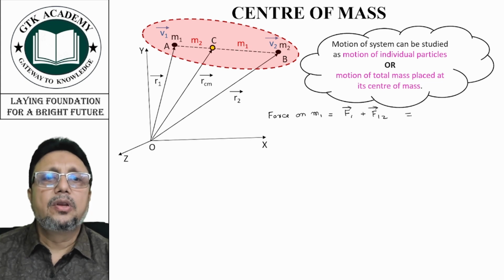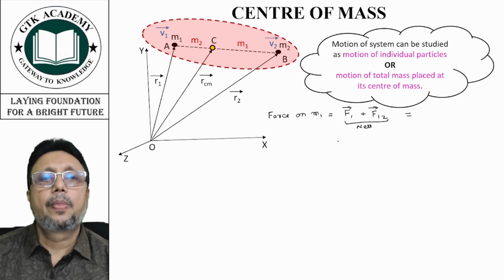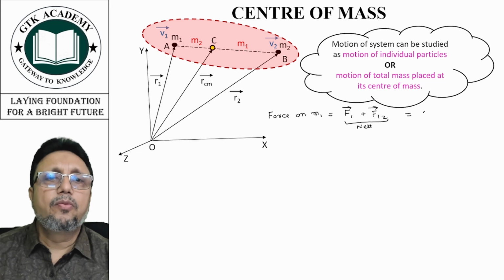This is the net force on m1, and this will be equal to m1 times a1, since force is mass times acceleration.